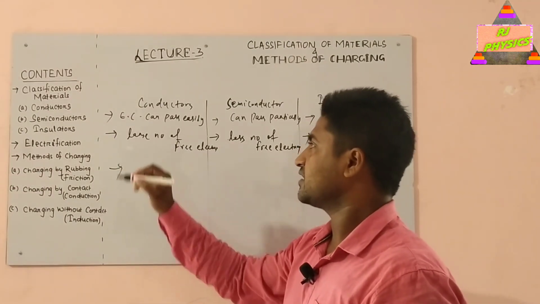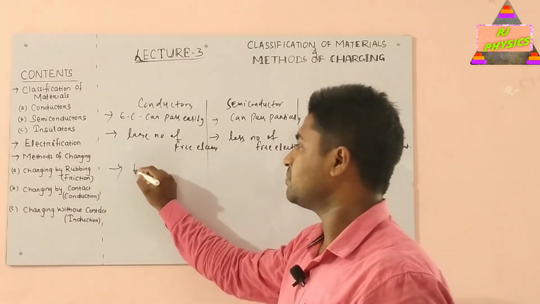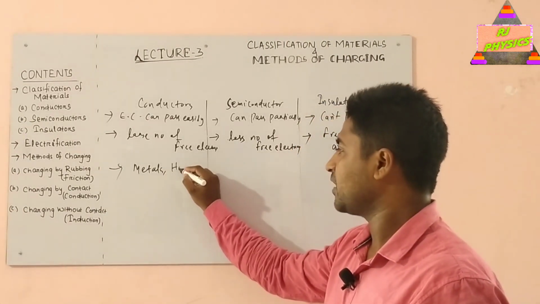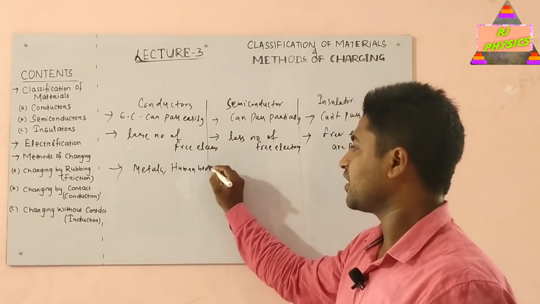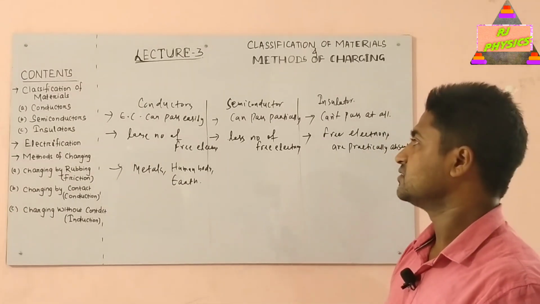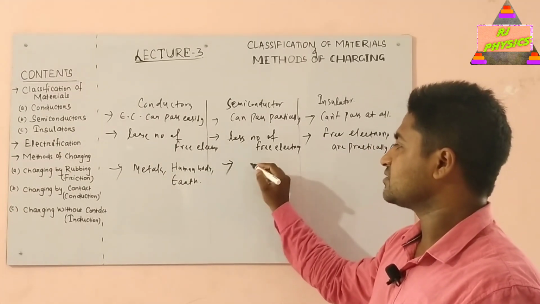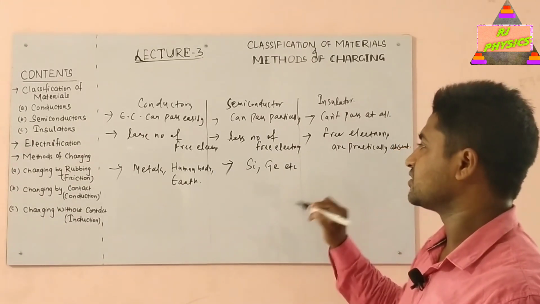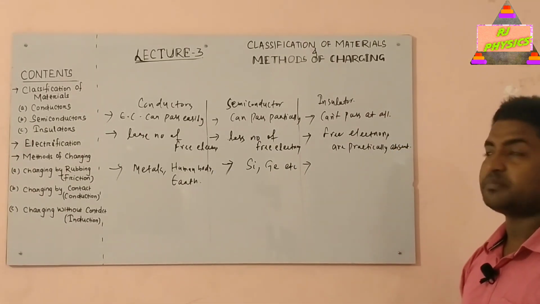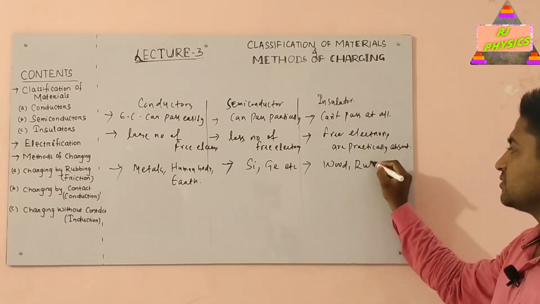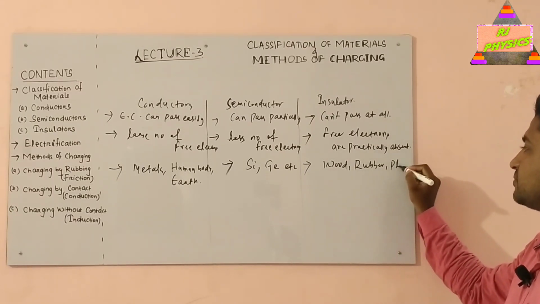Next, what are the examples of conductors? Examples of good conductors are metals, the human body, and finally earth is a very good conductor of electricity. Examples of semiconductors are silicon, germanium, etc. And finally the examples of insulators are wood, rubber and plastic.